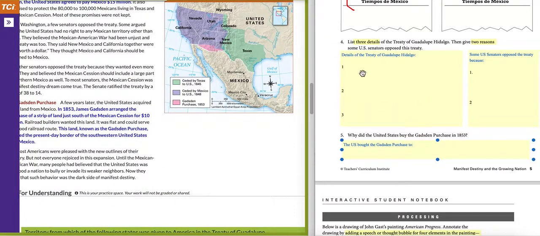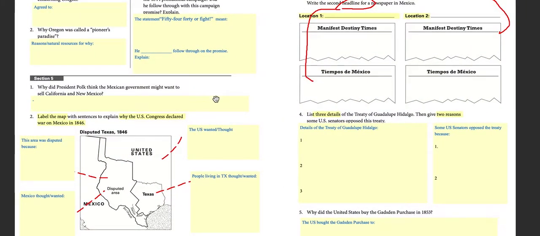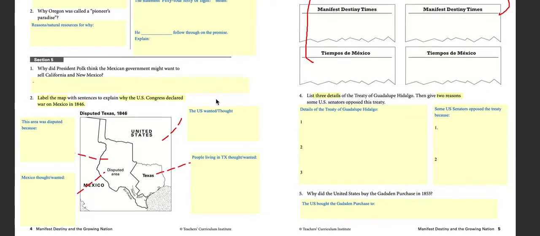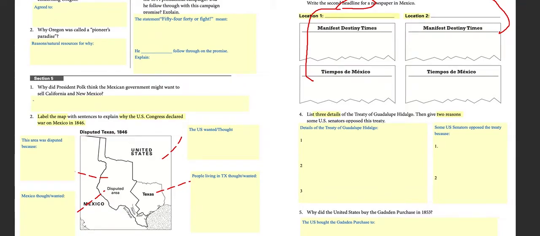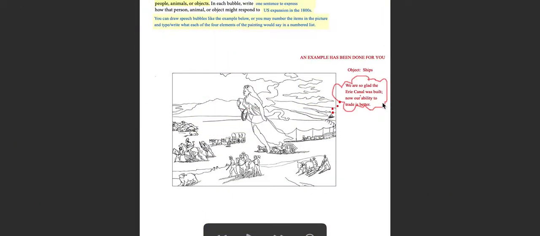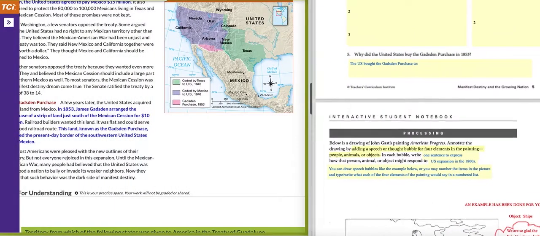Okay, so in looking at this assignment, once you have completed the section 4 and section 5 parts of the handout or interactive notebook, you will then go to the processing section of this notebook.